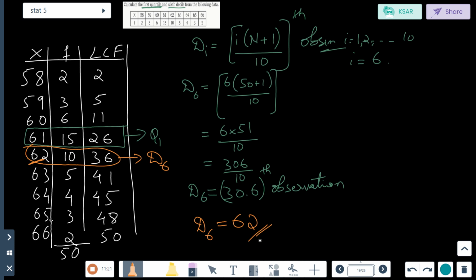And in D6 it is the 30.6th observation. So for that value, 36 is nearer. So for 36, what is the value of x? 62 is nearer. So therefore D6 is equal to 62. This is a 5 marks question.